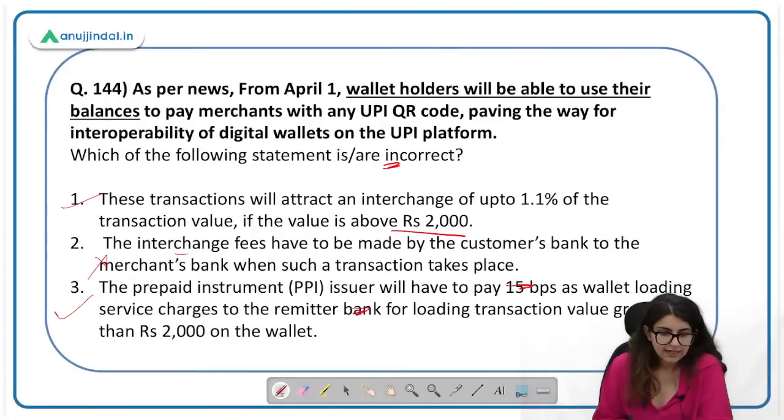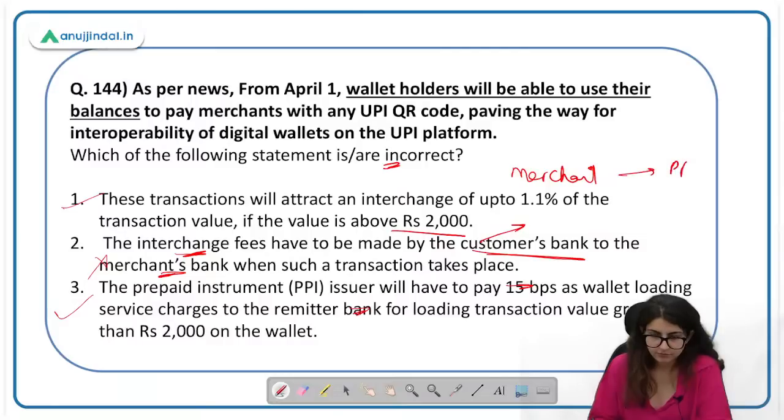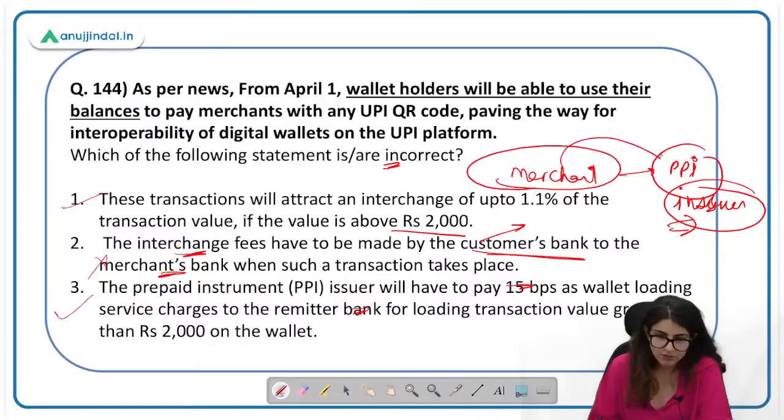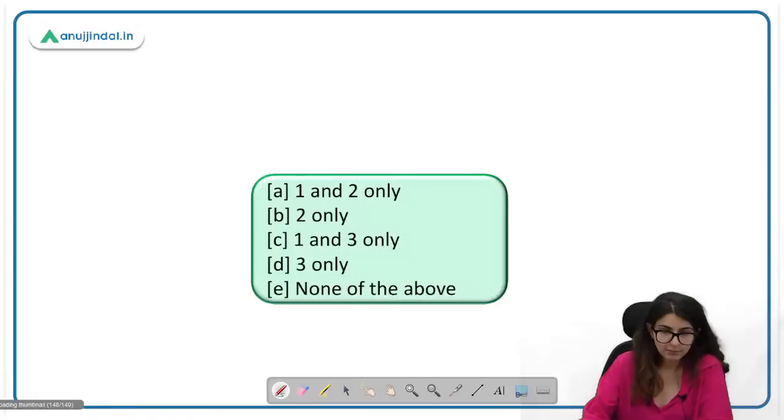Second statement says interchange fee have to be made by the customer's bank to the merchant's bank. No, it is opposite. Merchant's bank से PPI wallet को जाता है, merchant के account से PPI wallet holder को जाता है. तो PPI issue कर रहा है आपको. Okay, PPI issuer. So the PPI issuer will be receiving this interchange fee from the merchant's bank account. Okay. Statement 2 here is incorrect. Yes, statement 2 here is incorrect. वही पूछा था. That is why B is the right answer.